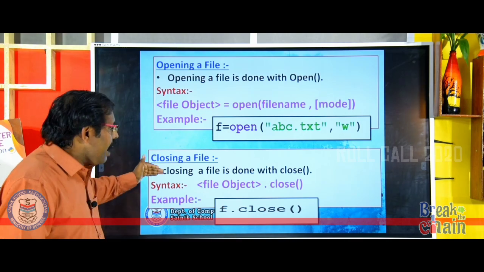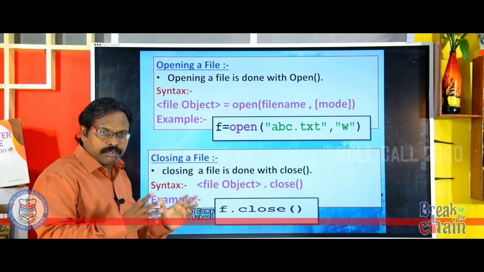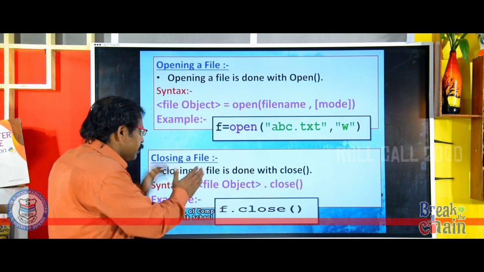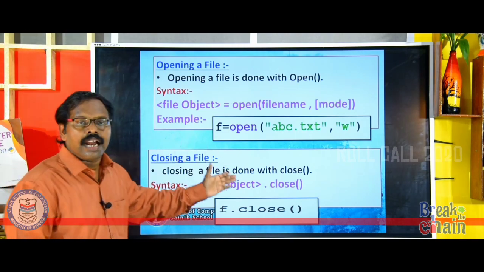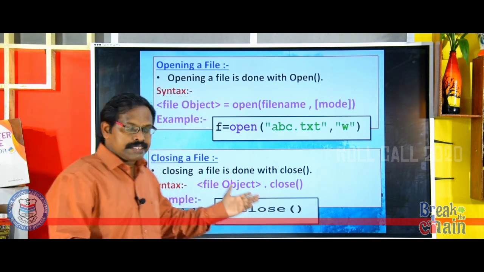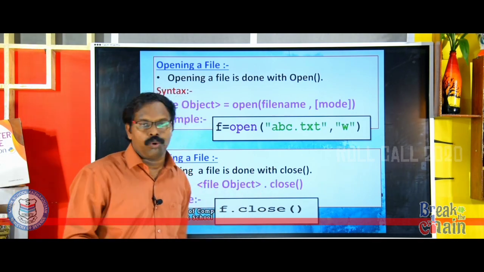Now you see, we have to close the open file. Whatever file you have opened, you have to close it. How can we close it? Have a look. Closing a file is done with the close function. Syntax: file object dot close.